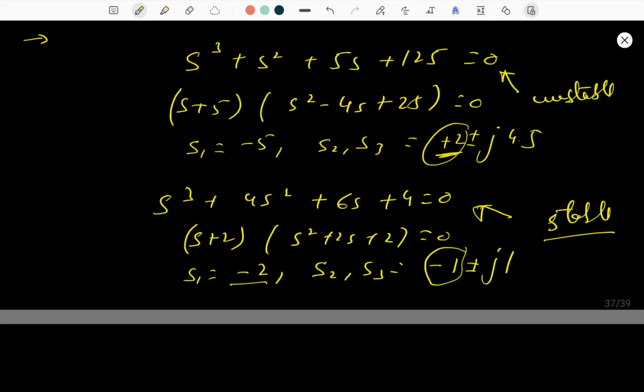Now for determining stability of higher order, अब ये तो आपका सिंपली थर्ड ऑर्डर तक हो गया, but if you are going to consider the higher order system, then how are we going to do this? Those are necessary conditions, and the sufficient condition is given by the Hurwitz determinant. Okay, Hurwitz determinant we are going to determine. And what is Hurwitz determinant?